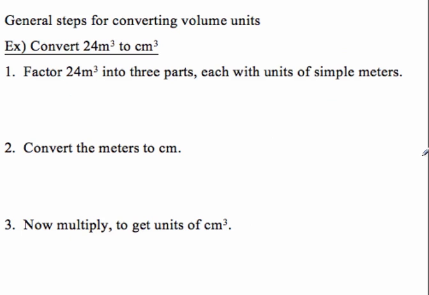Alright, so there are some general steps. I'm going to skip and just do it directly. We know that normally going from meters to centimeters, we multiply by 100. In this case, we're going to multiply by 100 cubed, which is a million. So 24 cubic meters equals 24 million cubic centimeters.